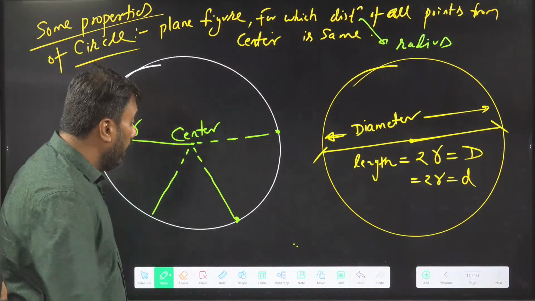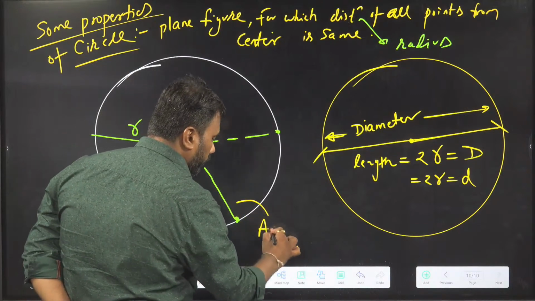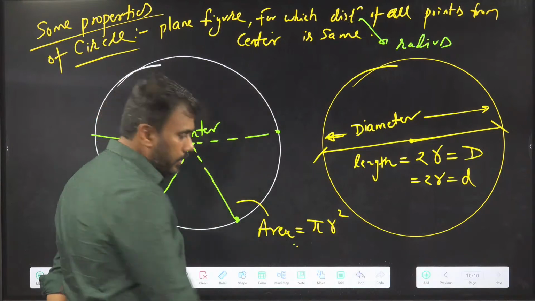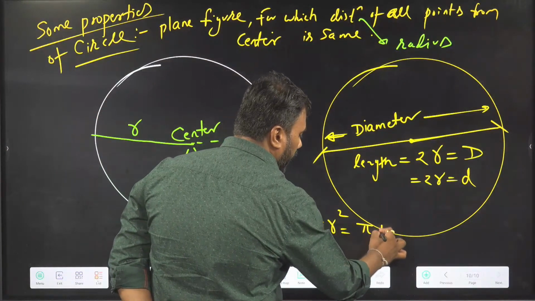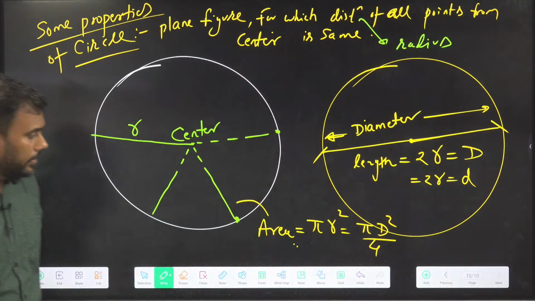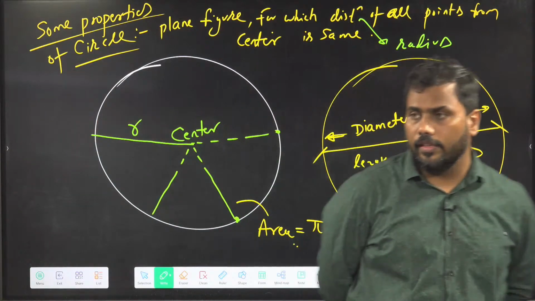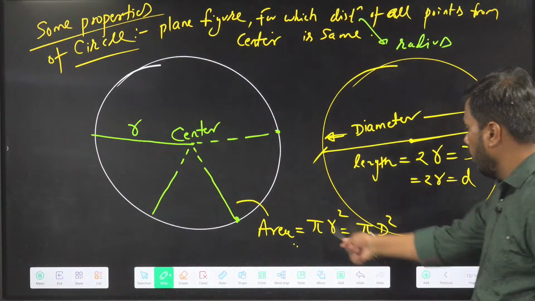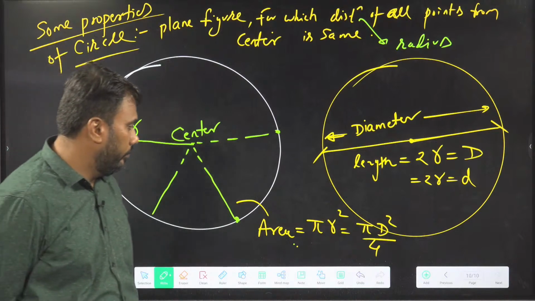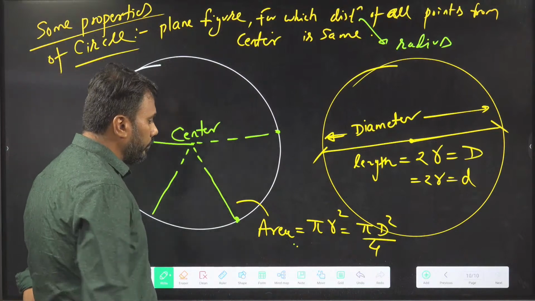Area of the circle is pi r square. In terms of diameter, that can be written as pi d square by 4. Area of circle, pi d square by 4 or pi r square.